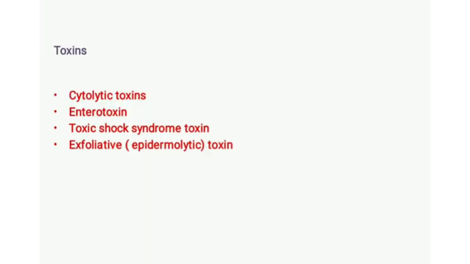Then toxins, which are another factor providing pathogenicity to Staphylococcus aureus. Okay, here Staphylococcus aureus produces 4 types of toxins, which include cytolytic toxin, enterotoxin, toxic shock syndrome toxin, and exfoliative toxin. These are the 4 types of toxin produced by Staphylococcus aureus, which provide pathogenicity to the organism.